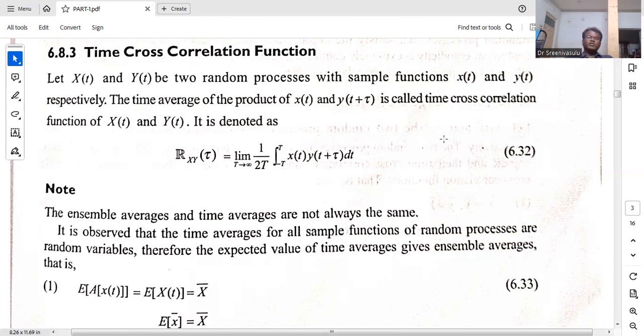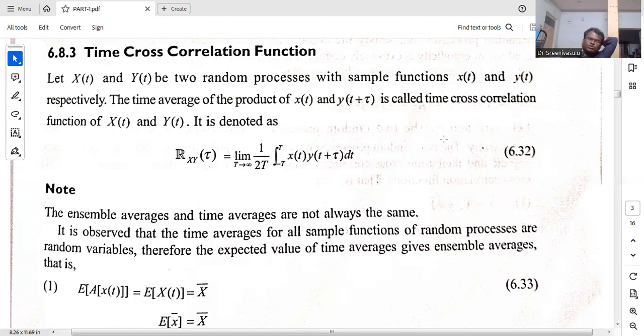For this, if you write the formula, Rxy of tau is equal to limit T tends to infinity, 1 by 2T, integral from minus T to plus T, x of t into y of t plus tau dt. It is not always t plus tau; you can also write t minus tau, no issue, because it is going to be delayed or advanced. But finally, it must be the difference between the two time instants. So that is the intention here.